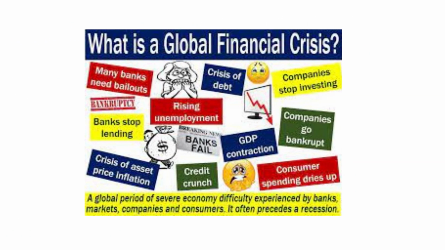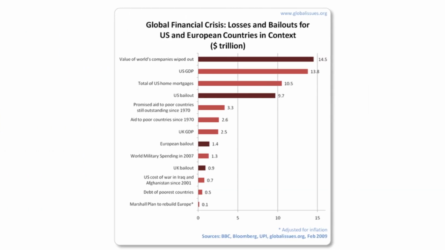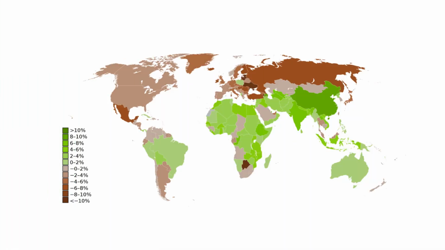The global financial crisis, 2007 to 2009. The global financial crisis was triggered by the collapse of the housing market in the United States, which led to the failure of many financial institutions. The stock market declined by more than 50% from its peak in 2007 to its low in 2009.